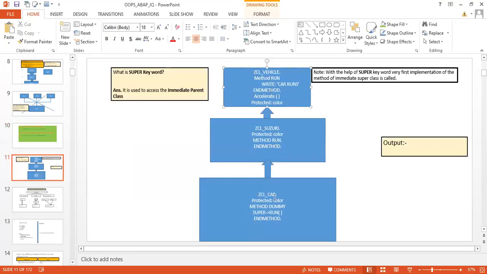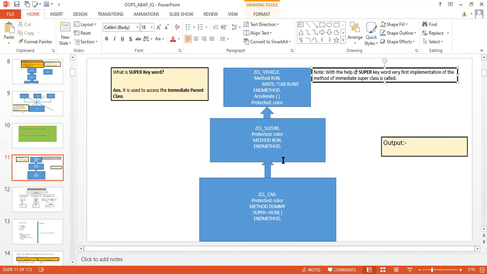Here with the help of one example we try to understand the use of the super keyword. This is also one important interview question. What is the super keyword? We understood the super keyword is just to access its super class.